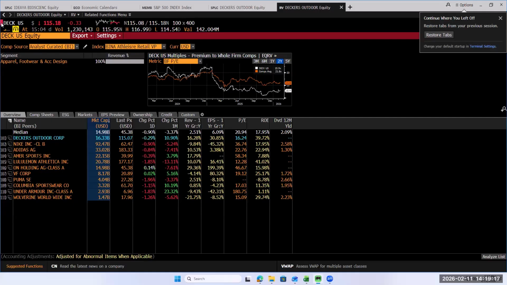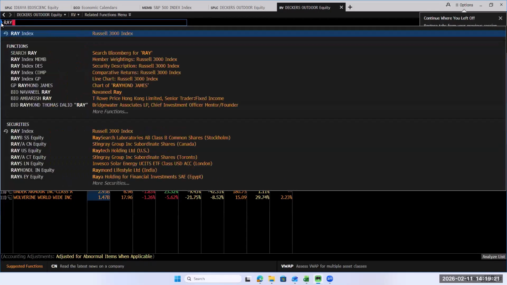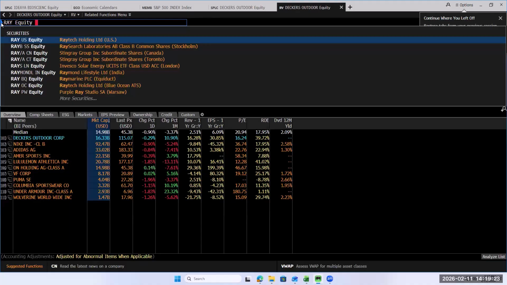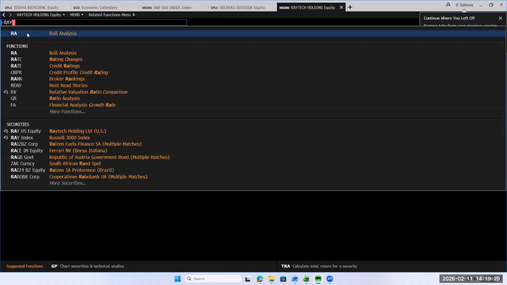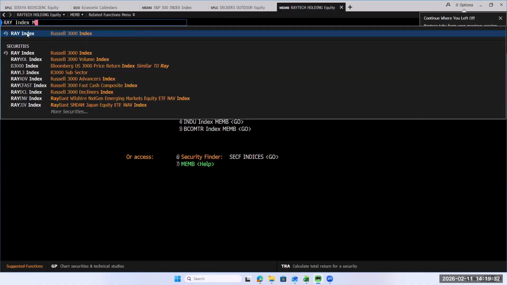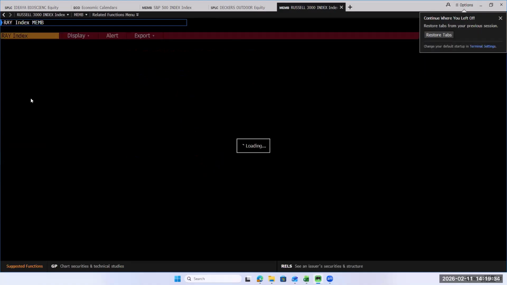So one thing we can do to try to find out what index they are, you can do RAY and do members, and we'll find Decker. And so that will bring up all the stocks in Russell 3000, and we can actually ask it for its industry.